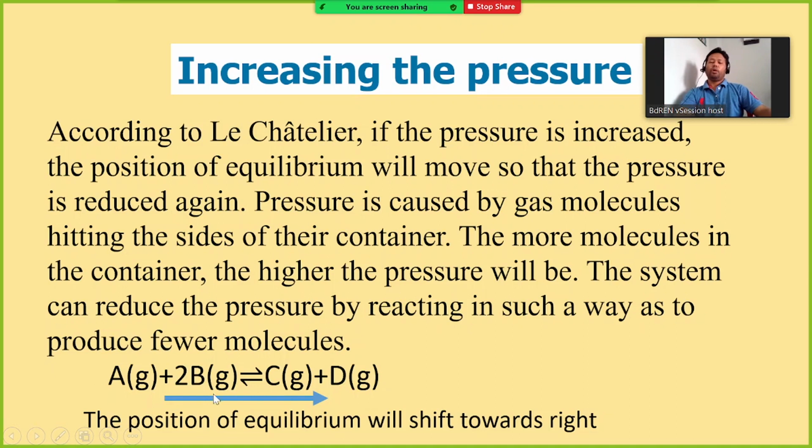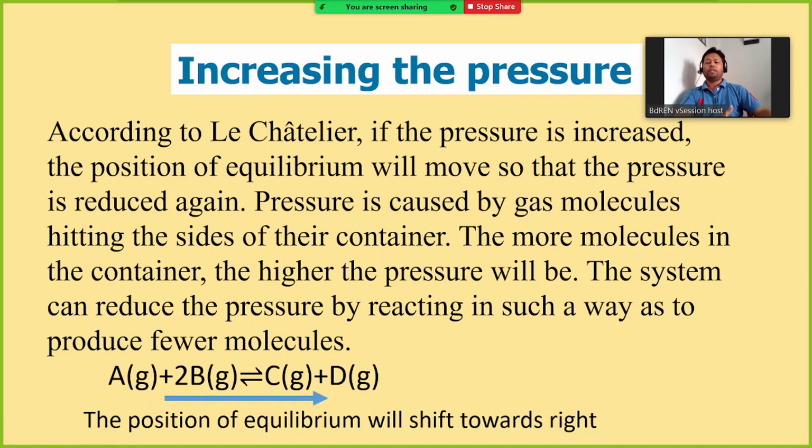If the number of molecules is not equal, then changing the pressure can change the position of the equilibrium. But if the number of molecules in the reactant and product is the same, then the position will not change at all, because the partial pressure of each component in the container will not change.